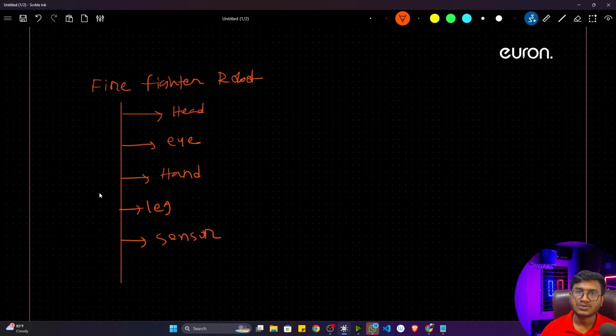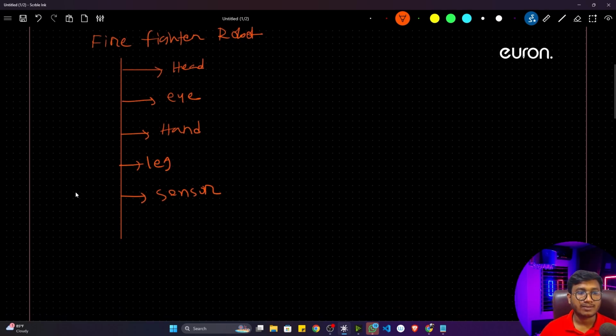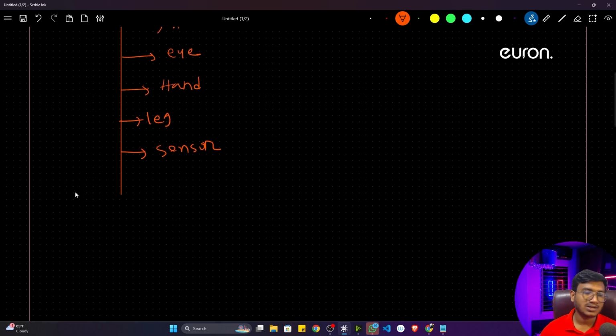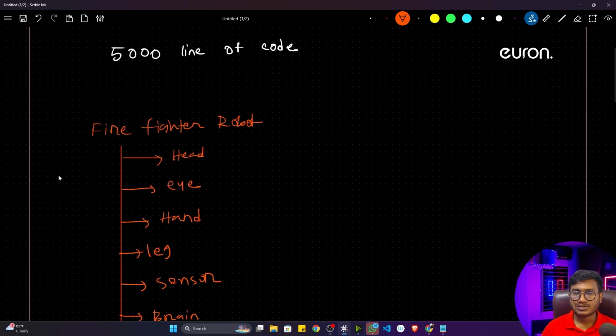Like different sensors are integrated. Whenever fire would be there, it will detect that fire. Wherever any gas is there, it will also detect that gas, right? So these are the sensors I also integrated. Now let's say there is a final component I have added, which is nothing but the brain of the robot. This is the controller. It will control everything. So as of now, just try to consider these are the functionalities I implemented inside that robot.